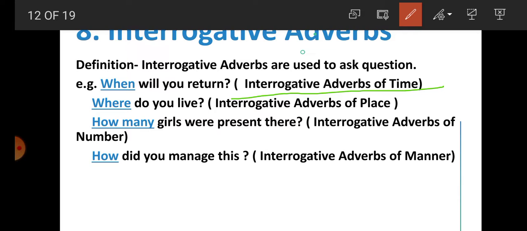Students, in the second sentence, where do you live? Here, students, where is used to ask the question about the place where the action is going on. Third sentence, how many girls were present? Here, students, how many indicates the number of the action. Fourth sentence, how did you manage this? Here, students, how indicates the manner of the action, and that's why it is an interrogative adverb of manner.